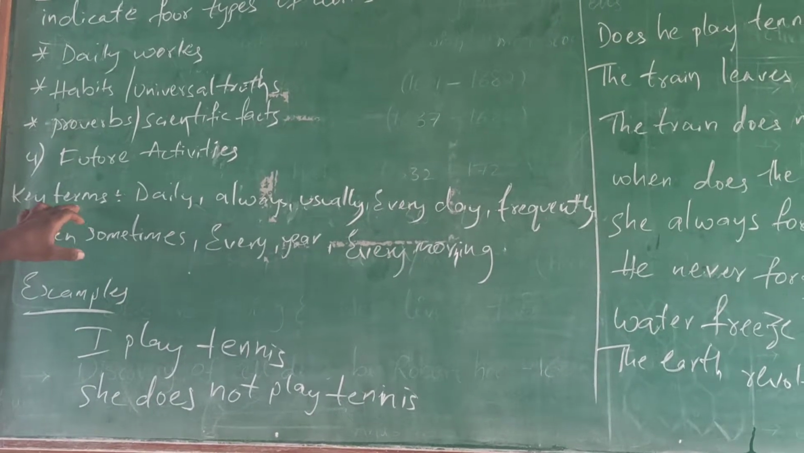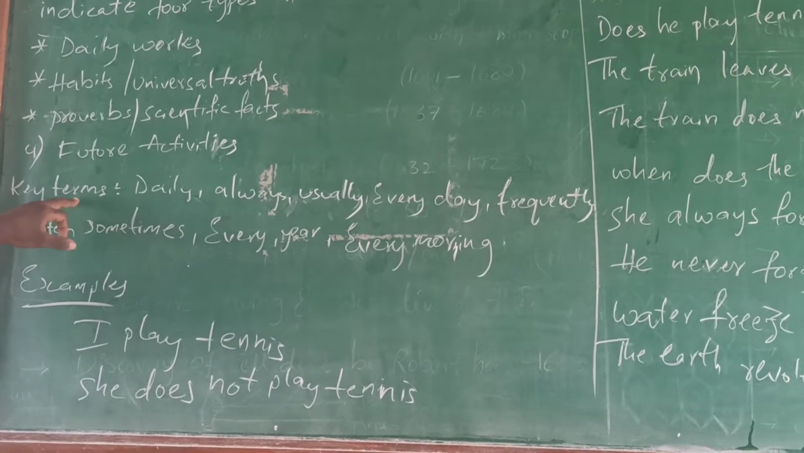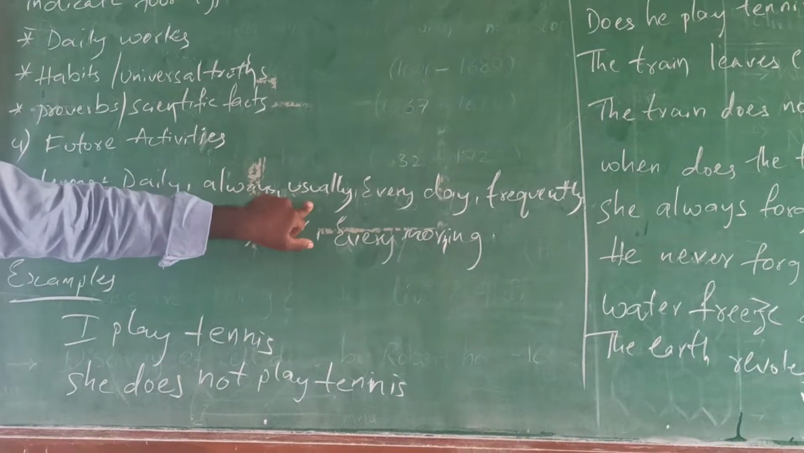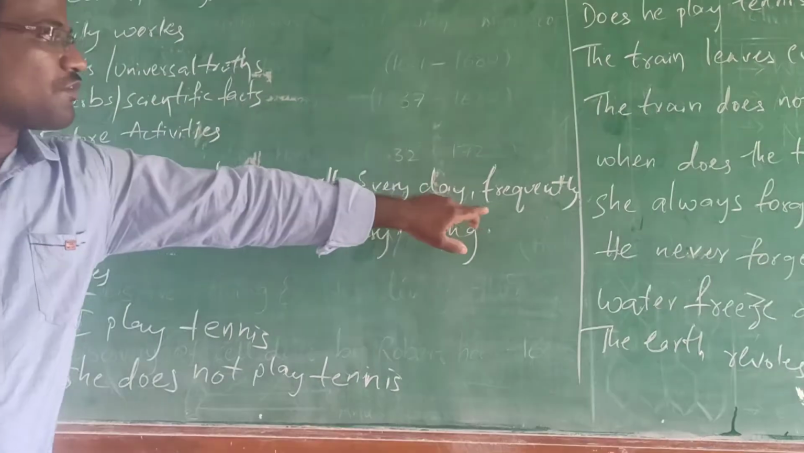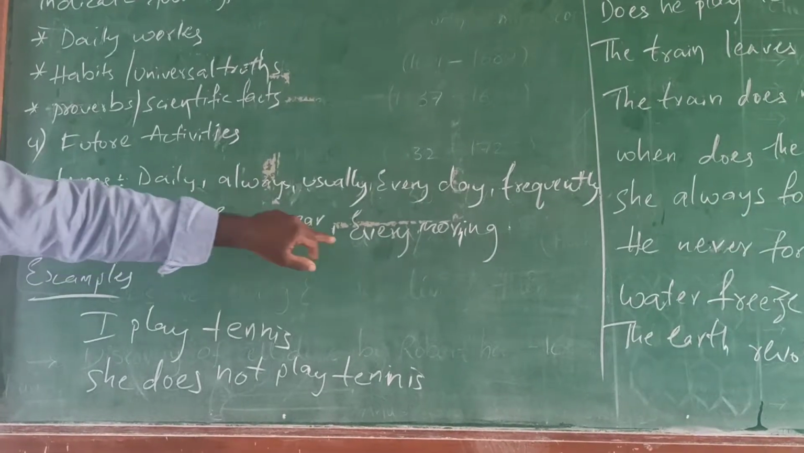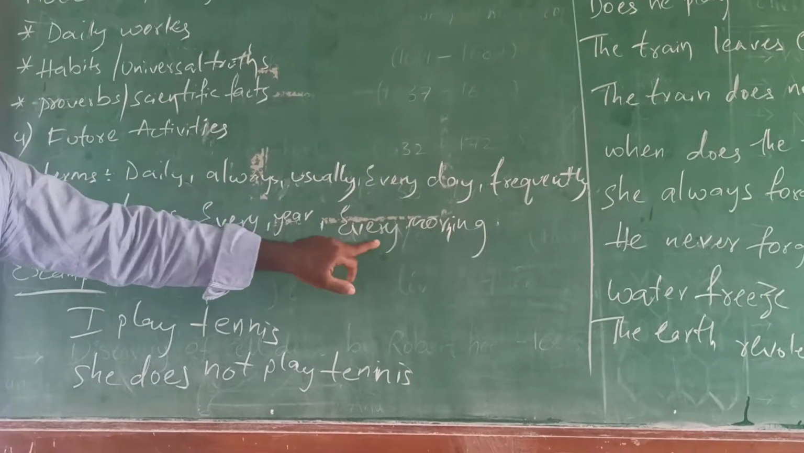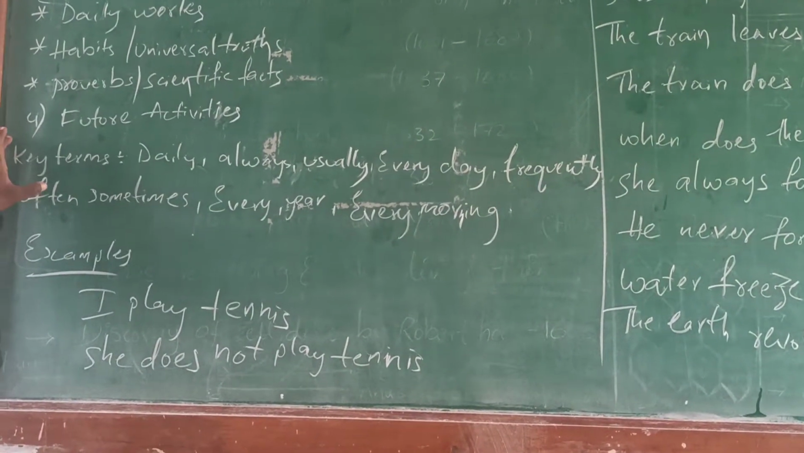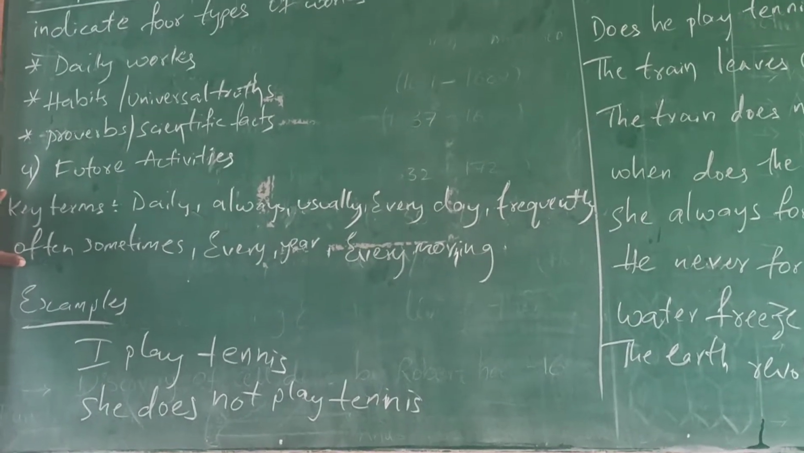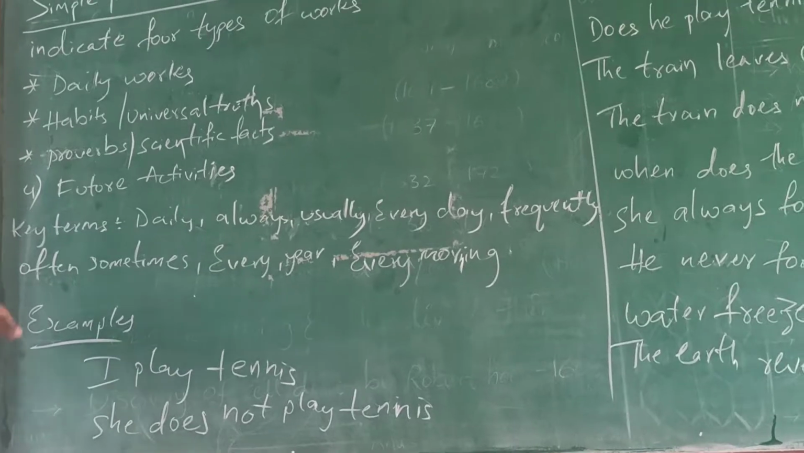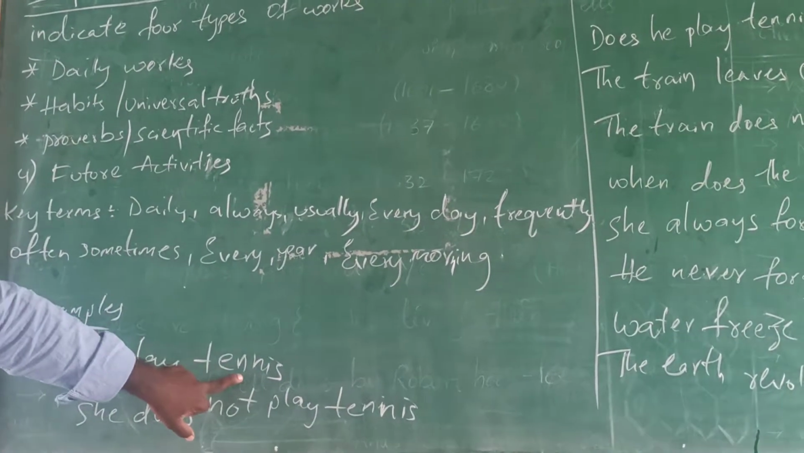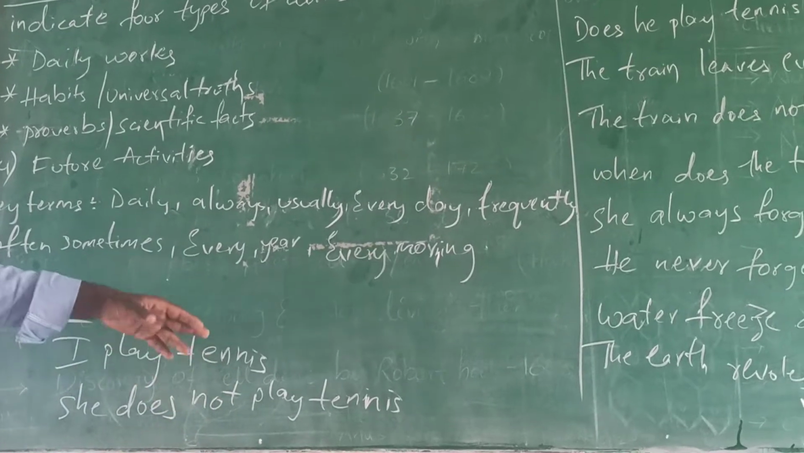Next, there are some key terms. First one is daily, always, usually, every day, frequently, often, sometimes, every year, every morning. These are the main keywords which are used with universal truths and daily activities. Here we have some examples for the simple present tense. Here, I play tennis, which means he will play tennis in the present tense.